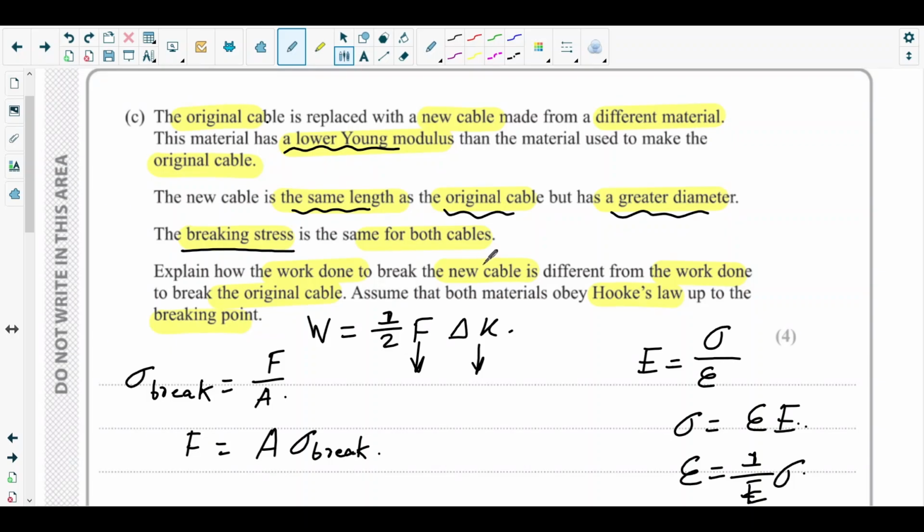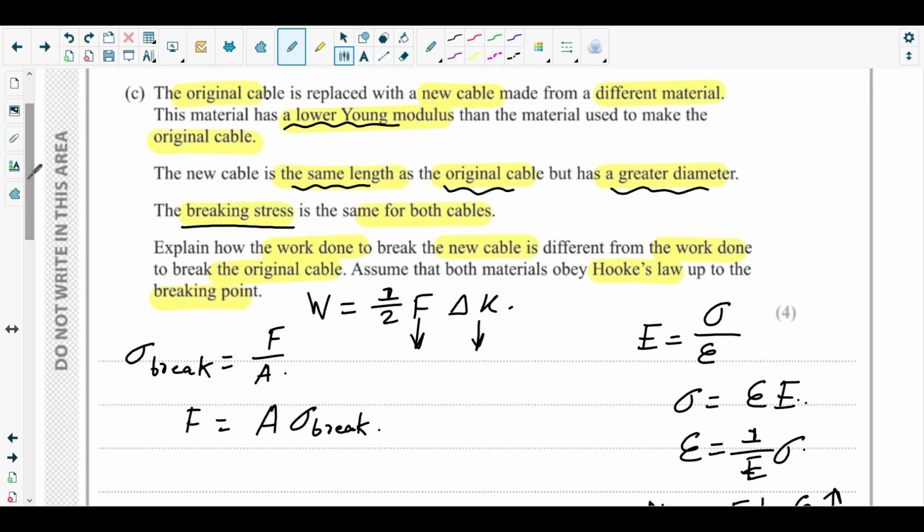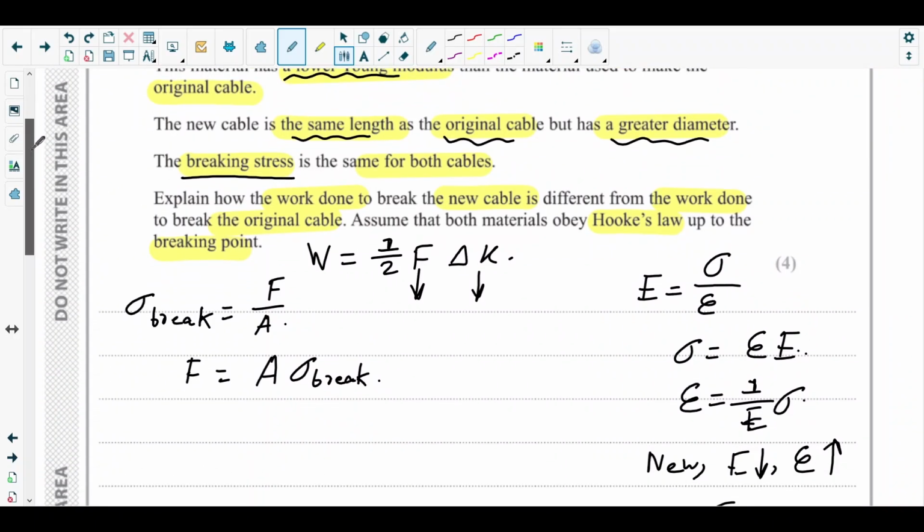The new cable has greater diameter, so it has greater cross sectional area. That means it will need more force to be applied to break it. Make sense? So force is also larger, del x is also larger. Let's write it out accordingly.